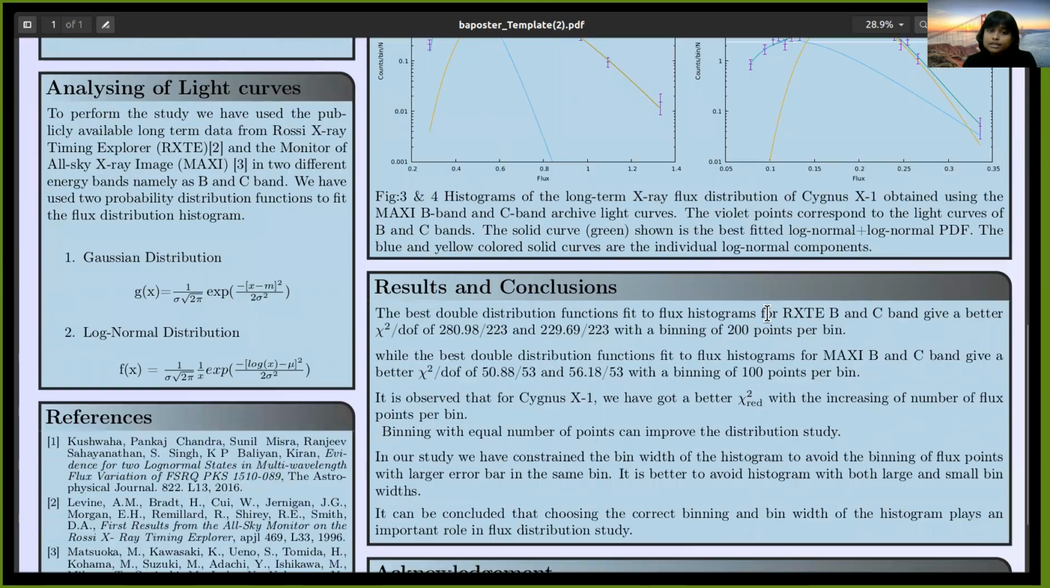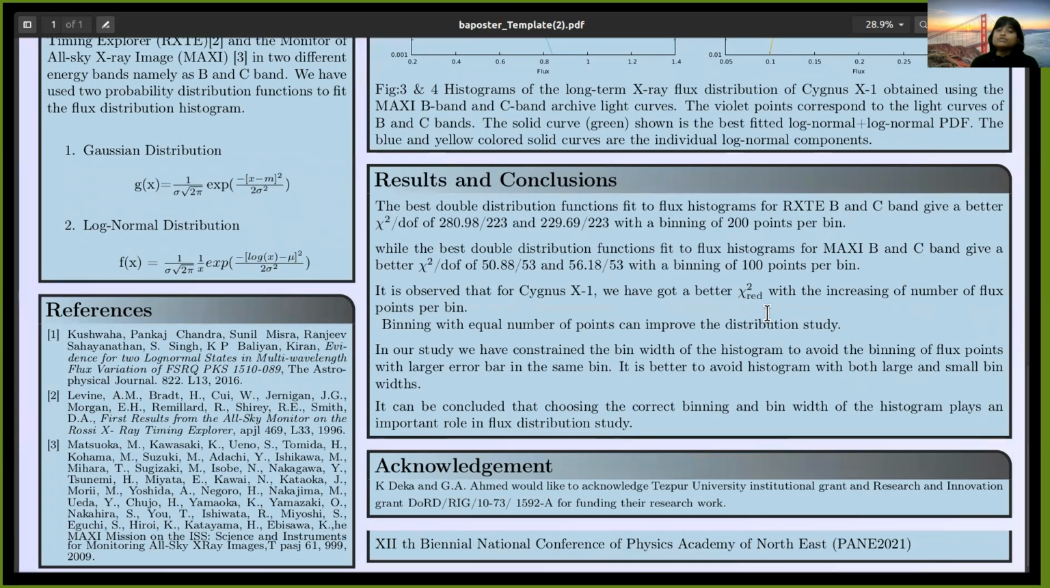From this study, we have observed that the best double distribution function fit to the histogram of RXTE B and C band gives a better reduced chi-square by degrees of freedom of 280.98 by 223 and 229.69 by 223, with a binning of 200 points per bin. While the best double distribution function fit to the flux distribution of MAXI B and C band gives a better reduced chi-square by degrees of freedom of 50.88 by 53 and 56.18 by 53, with a binning of 100 points per bin.